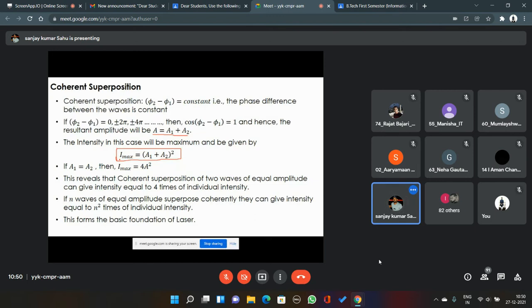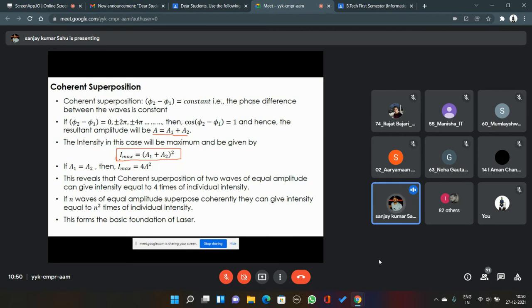This shows that when a coherent superposition happens between two waves of equal amplitude, the intensity of the resultant wave becomes four times the intensity of the individual waves, right?